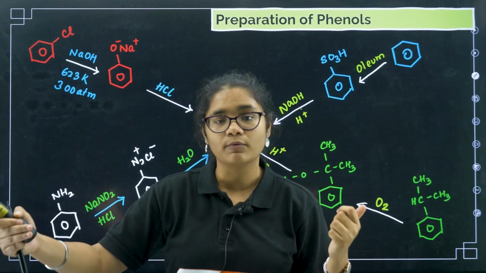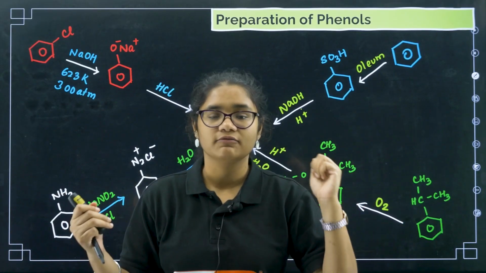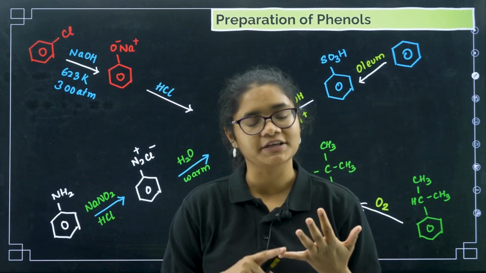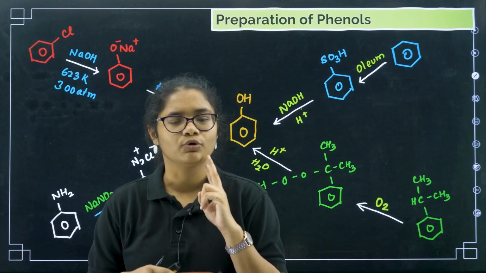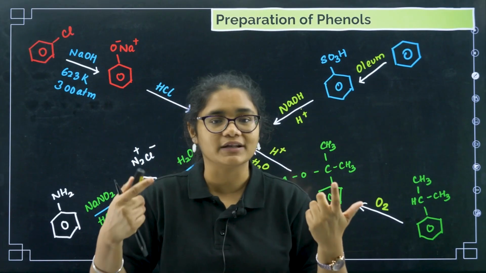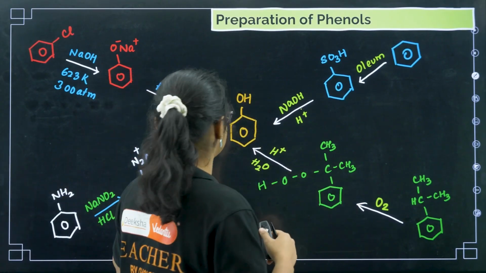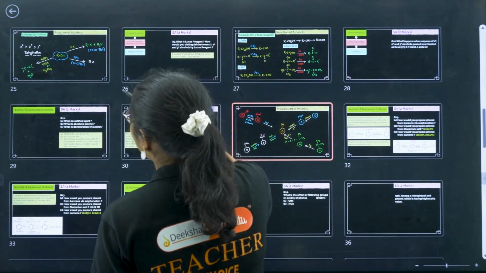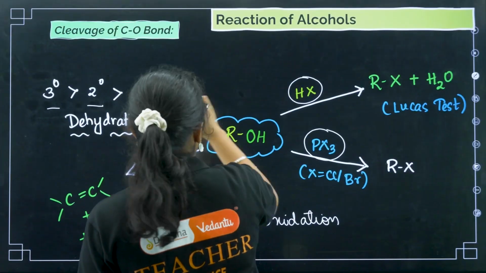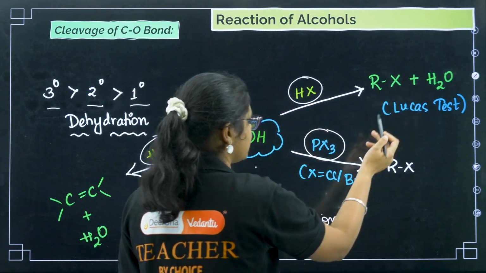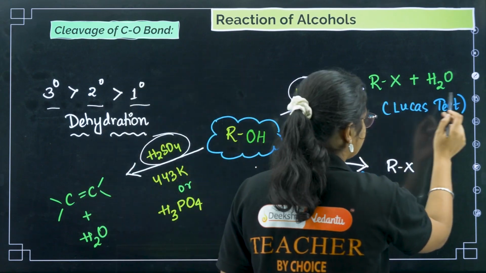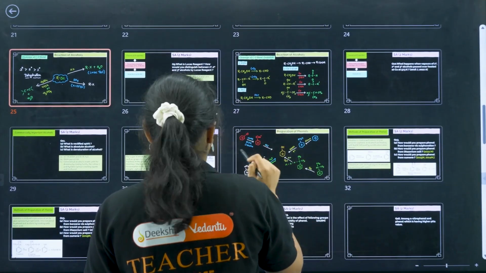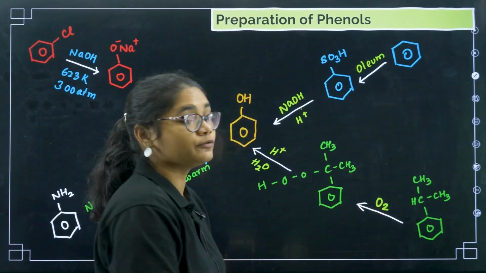For cleavage of the CO bond, we have what reactions? We have again 4 types of reactions here, right? One is your oxidation, dehydration, okay, and 2 more were there, right? What were there? Now I am not able to recall it. So I'll go and check it. That is called active recall. You can just go and check what the reactions were. Yeah, I got it now: HX, that is your Lucas reagent, and PX3, then dehydration and oxidation, right? So this is how you should recall, and this is how you will remember.